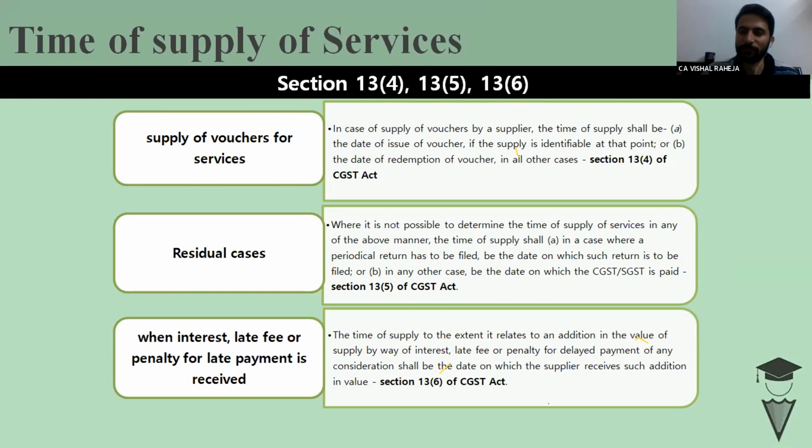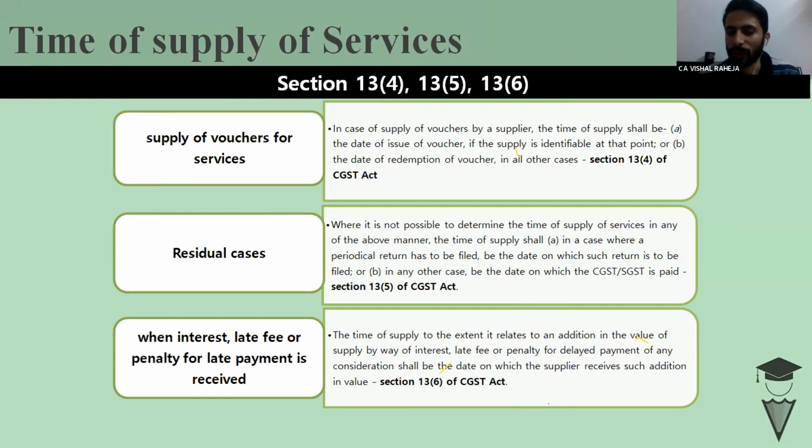In that situation, if that voucher specifically provides that by this voucher I can avail plumbing services or beauty parlor services, if the supply is identifiable, this is the rule. But in case I am allowed to avail any service listed on Urban Club, this is the rule. I hope it is clear. Residual cases, we don't spend much time on this because we have to cover place of supply and it is a very wide topic. So this is from the time of supply.